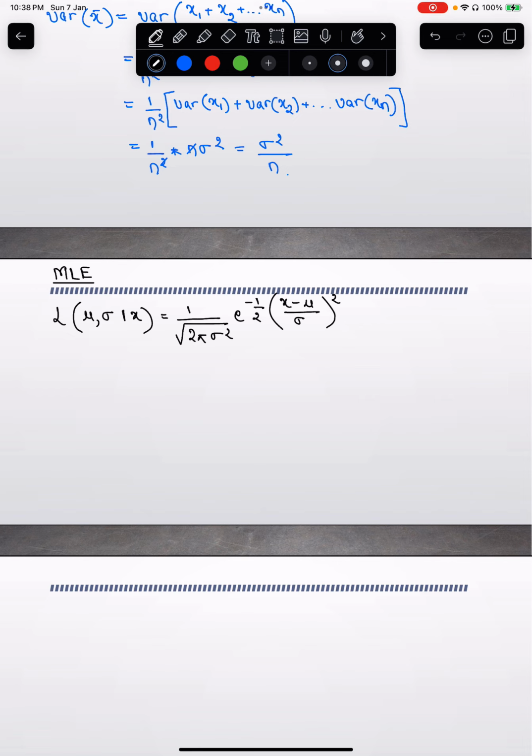So given a data point x, what is the most likely value of mu and sigma, correct?